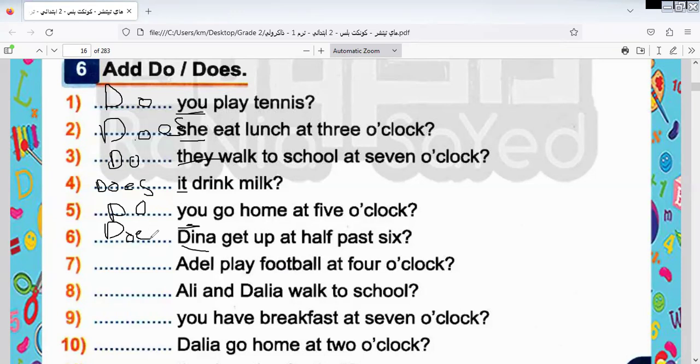As we told you before, that does, if we put it in negative form or in question form or interrogative form, replaces S. We can't say, I see some of you making this mistake, does Dina gets. If we do this, it will be wrong. I hope you know this because if we do it in the exam, you must know this. Okay, this is the rule. If we put does in the singular or in the question or negative form, S is replaced by does. You must know this rule. Okay, let's continue the rest of the exercise.